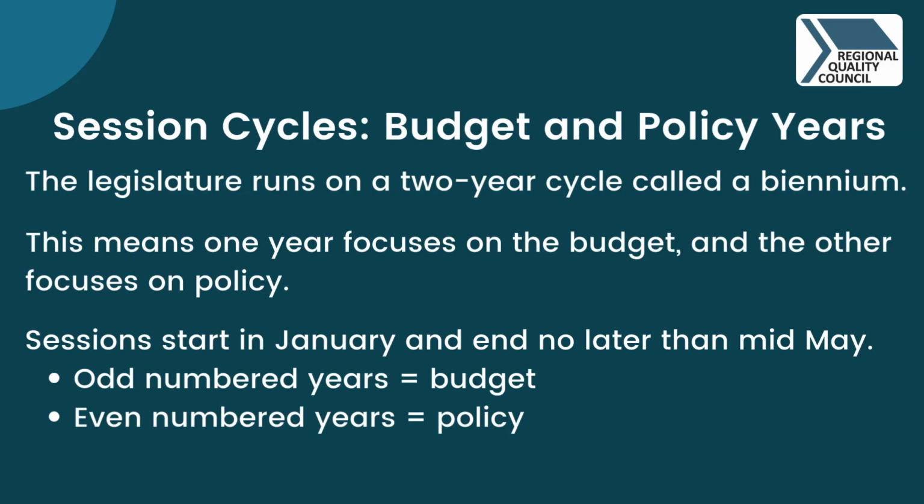The legislature runs on a 2-year cycle called a biennium. This means 1 year focuses on the budget and the other focuses on policy. Sessions start in January and end no later than mid-May. Odd-numbered years are budget years. Even numbered years are policy years.